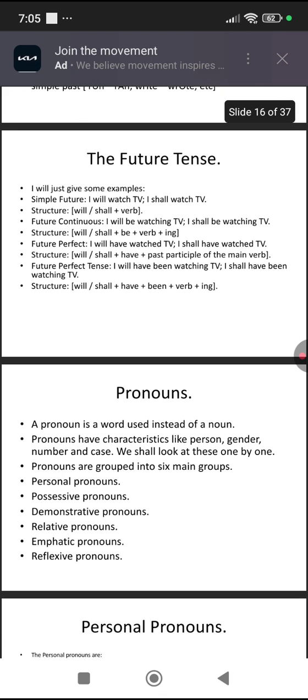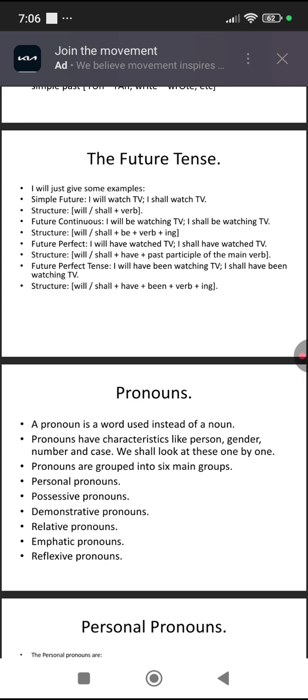So then we have the future tense. I want to just read out the example sentences. So I will watch TV, I shall watch TV. The structure is will or shall plus a main verb. Future continuous tense, I will be watching TV, I shall be watching TV. Structure is will or shall plus be plus verb plus ing.